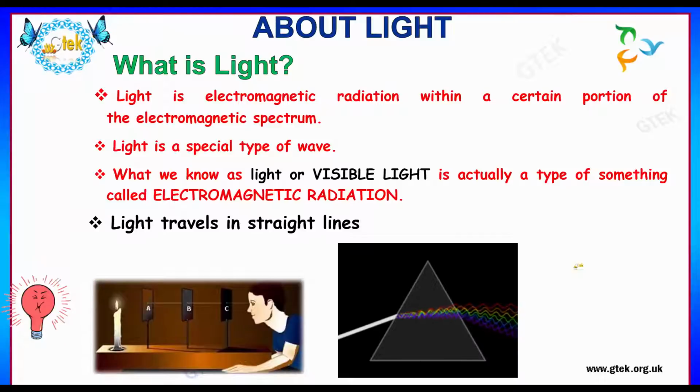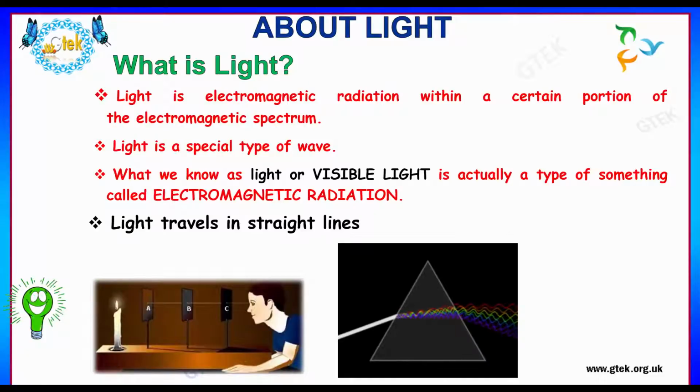Hello. So, we shall see about light. So, what is light? Light is considered to be an electromagnetic radiation within a certain portion of the electromagnetic spectrum. Other than this, light is a special type of wave. What we know as light or visible light is actually a type of something which is called electromagnetic radiation.